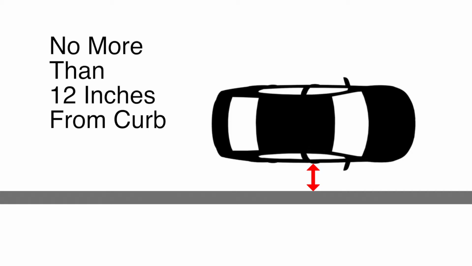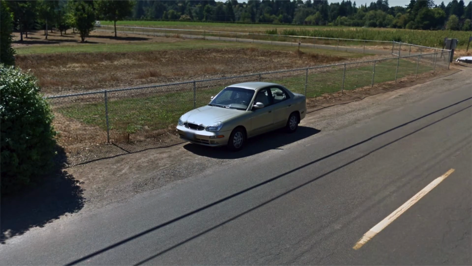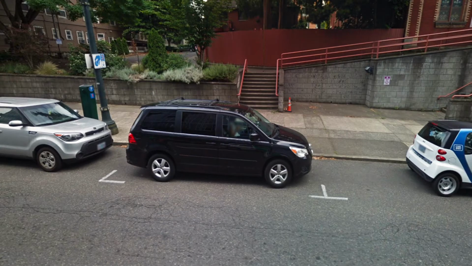Park parallel to and no more than 12 inches from the curb. If there is no curb, park as close as possible to the edge of the shoulder. If parking areas are marked, your wheels must be within the marked space.